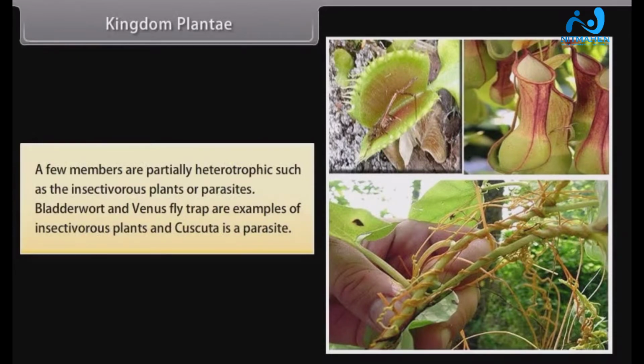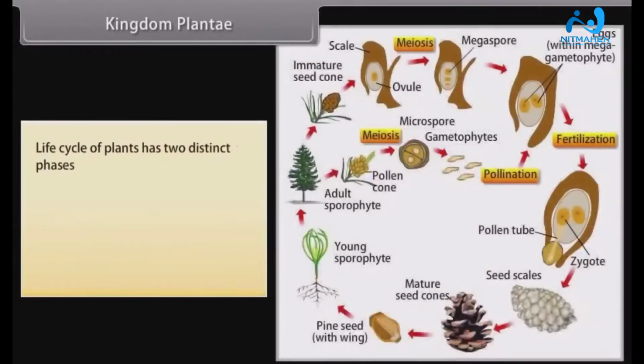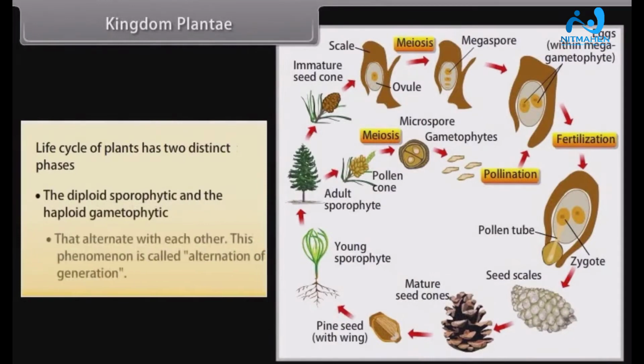Bladderwort and Venus flytrap are examples of insectivorous plants, and Cuscuta is a parasite. The life cycle of plants has two distinct phases: the diploid sporophytic and haploid gametophytic that alternate with each other. This phenomenon is called alternation of generations.